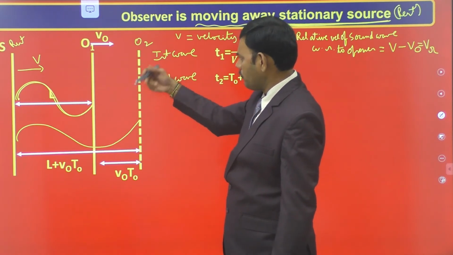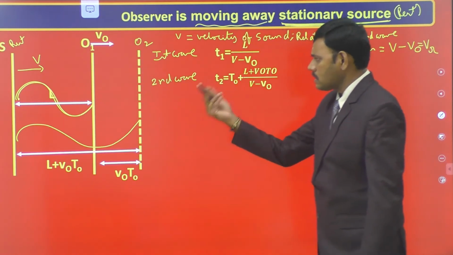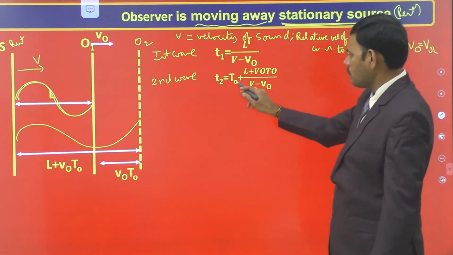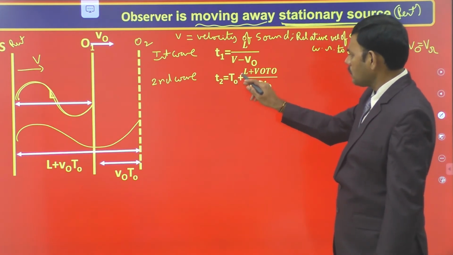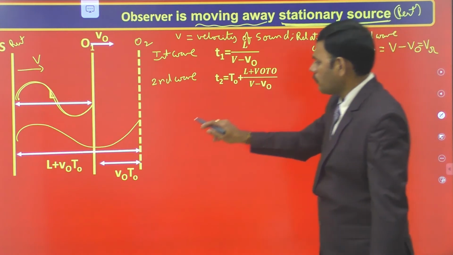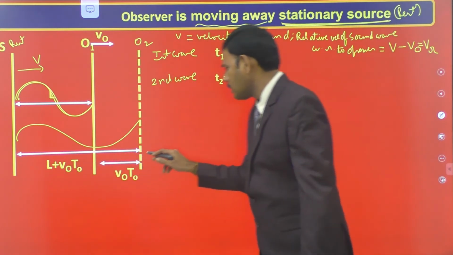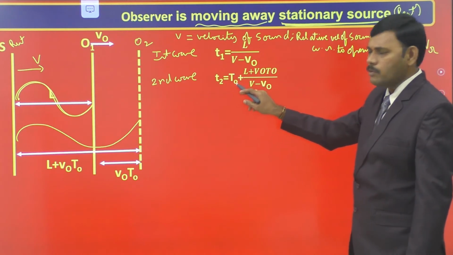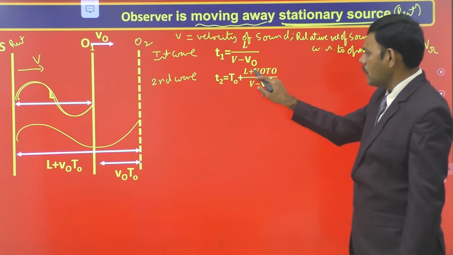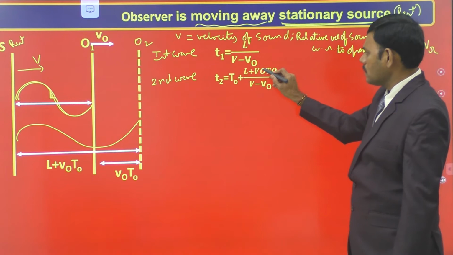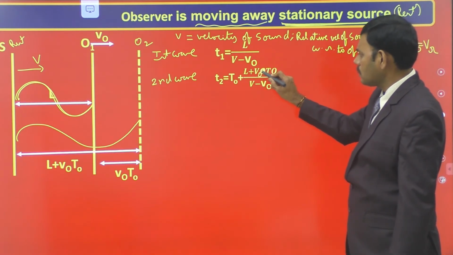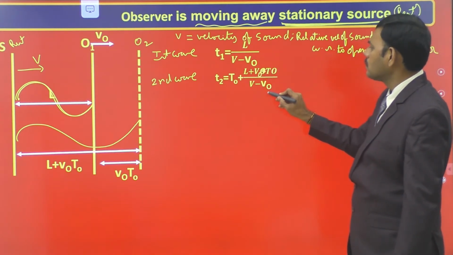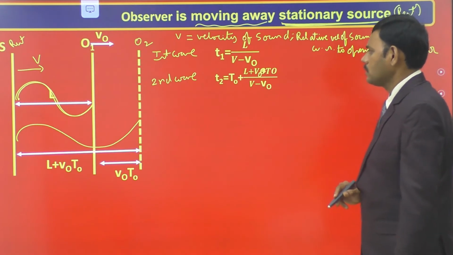The time difference between the emission of the first and second sound waves is T0. Therefore, after T0, the second sound wave is emitted. By traveling L plus v naught T0, it reaches O2. Therefore, the time taken by the second sound wave to reach the observer is T0 plus (L plus v naught T0) by v minus v naught.